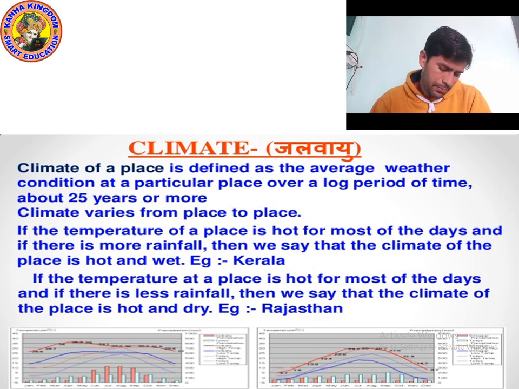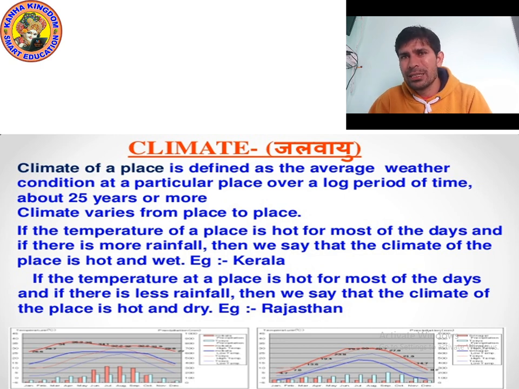And if we talk about Rajasthan, then the climate of Rajasthan is generally hot and dry. It means if the temperature at a place is hot for most of the days and there is less rainfall, then the climate of that place will be hot and dry. If the temperature is hot and there is rain, then it will become hot and wet.